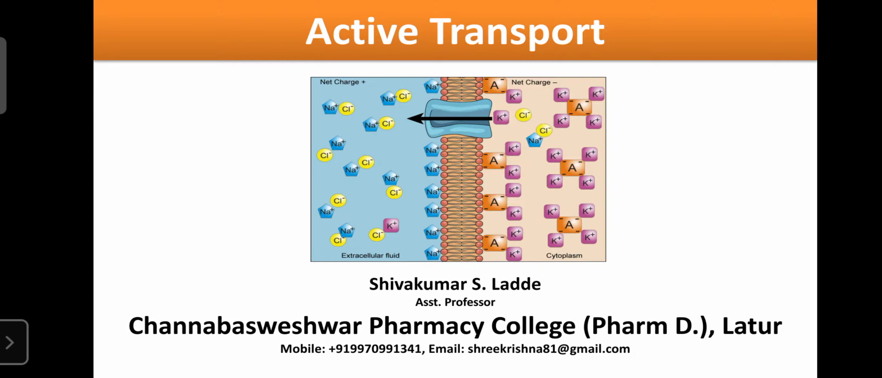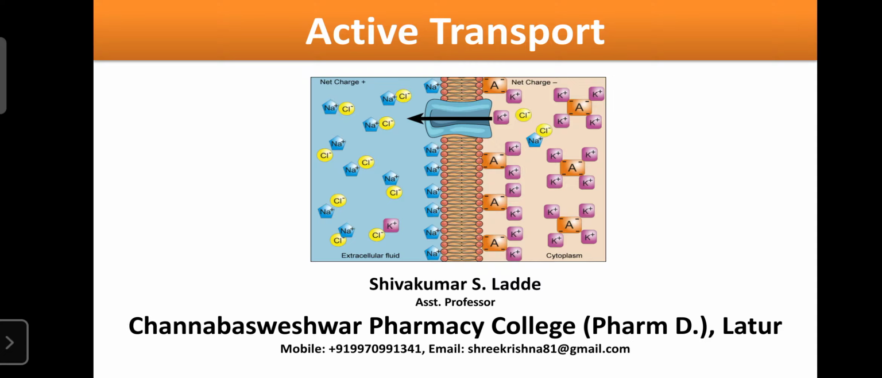So dear students, already we learned regarding passive transport. The passive transport mechanism is concerned with the movement of substances from high concentration to lower concentration along with the chemical gradient or electrical gradient. But active transport is completely opposite to passive transport.